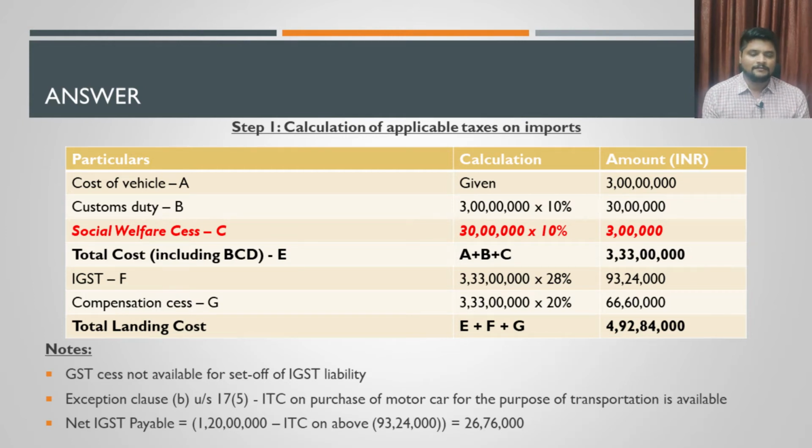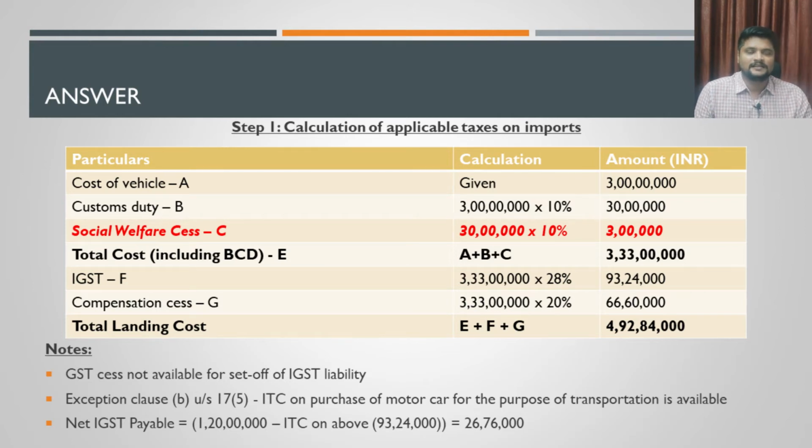So what is the landing cost? 4 crore and 92 lakhs, and we will discuss some important points in this question. One is GST cess is not available as set off for the IGST liability. See, in the problem they have provided that 1 crore and 20 lakhs of IGST liability is already there for the person. Here we have a compensation cess of 66 lakh 60,000 rupees.